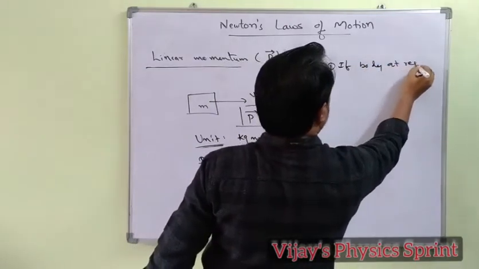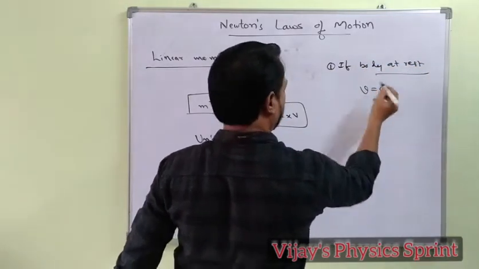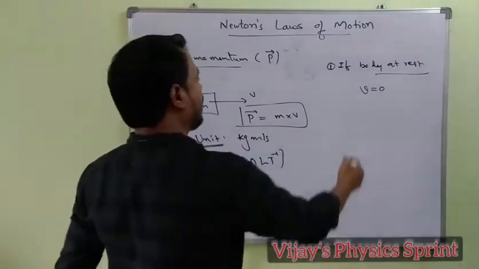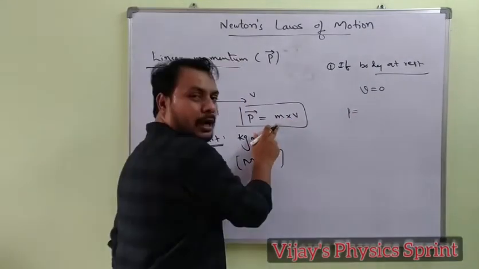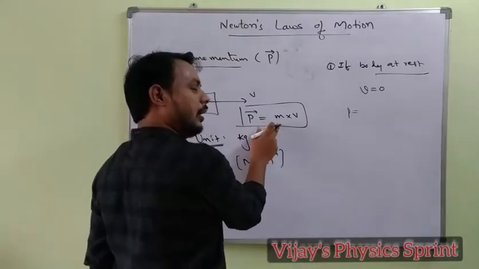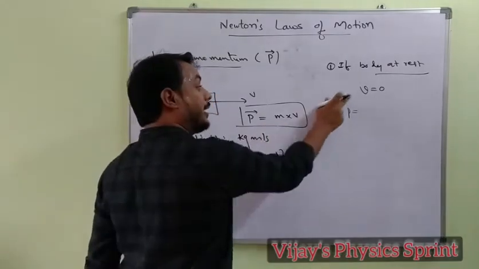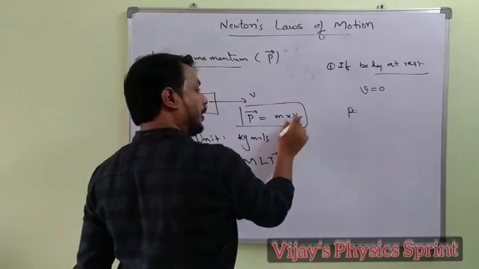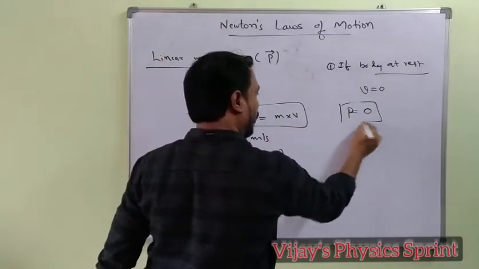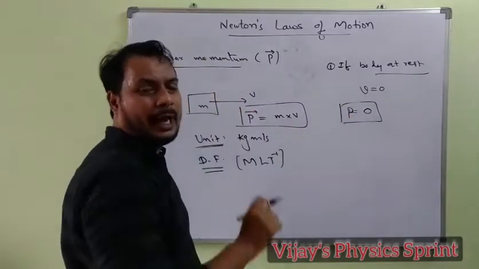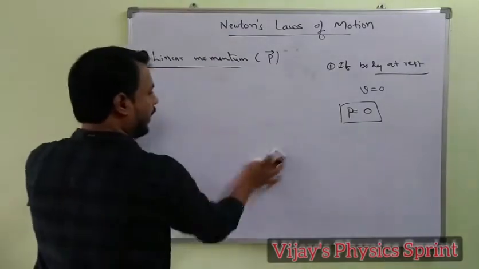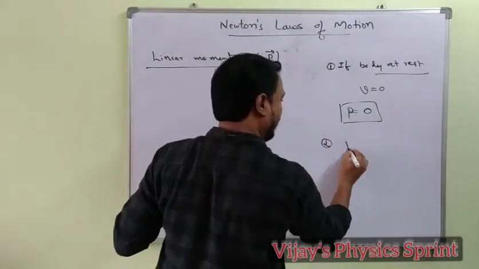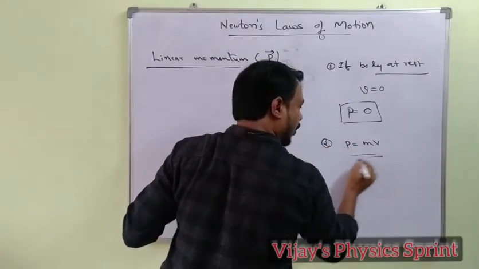At rest means what is the velocity? Exactly 0. The momentum becomes mass into velocity. Mass has no change, not equal to 0, but velocity is 0. So m into 0 equals 0. The momentum of a body at rest is equal to 0. If the body is in motion with velocity v, then momentum equals mv.